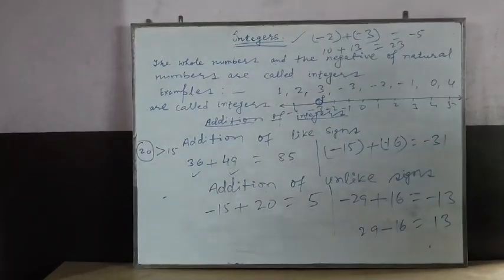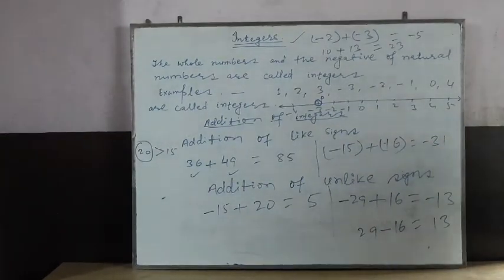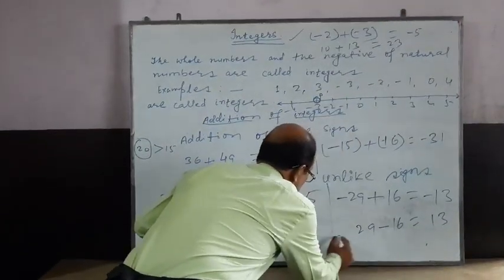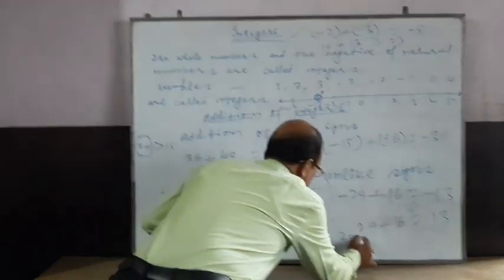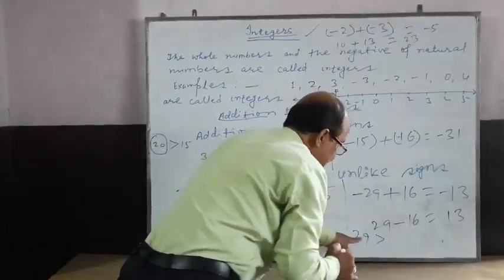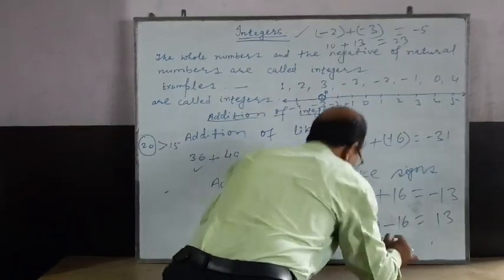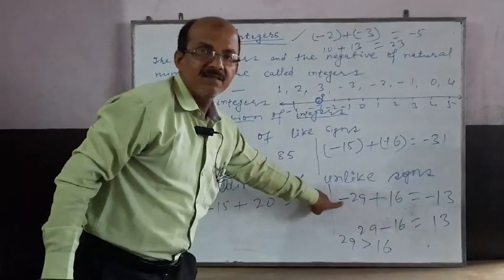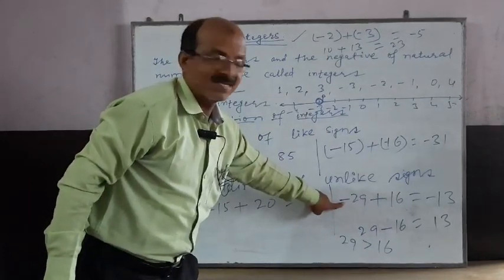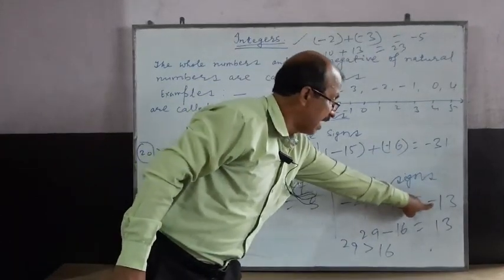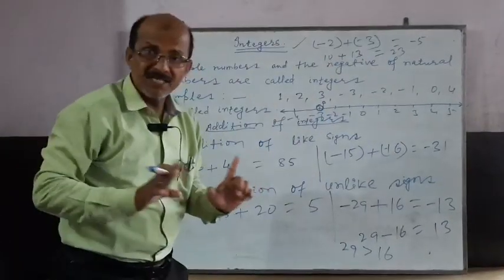13. Now, the question arises here. Look here, children. 29 is greater than 16. And the sign of 29 is minus. So you have to put minus sign before 13. Now it is clear.